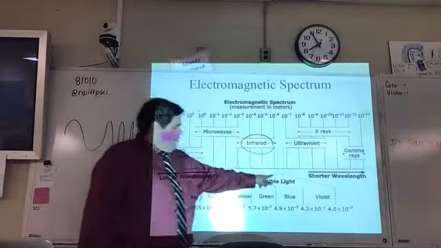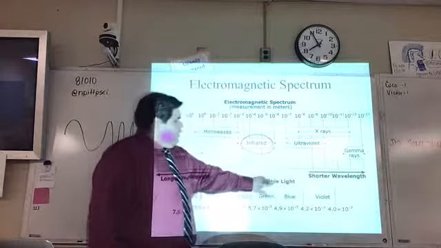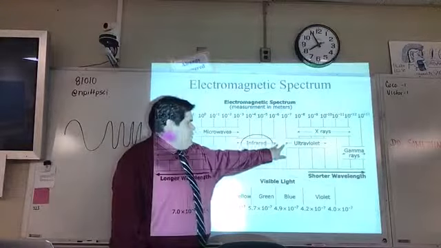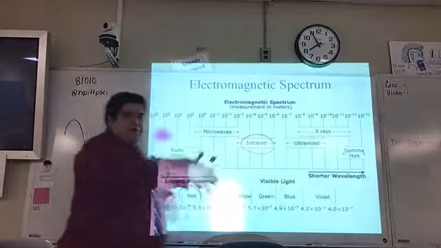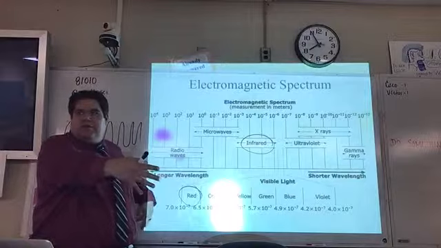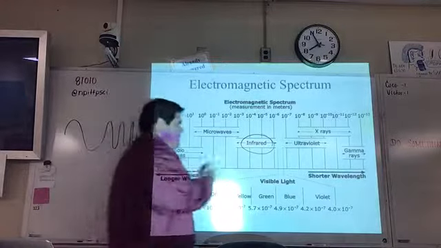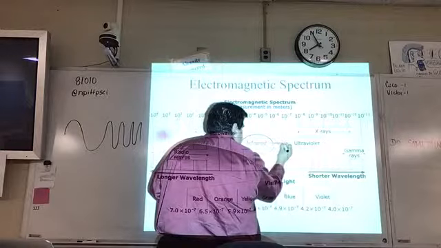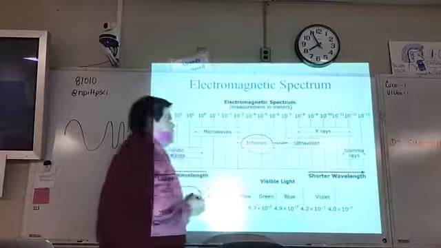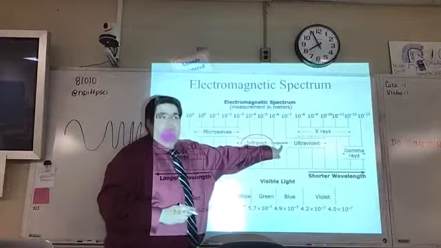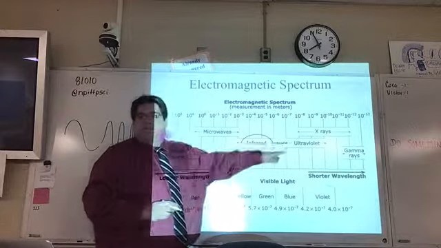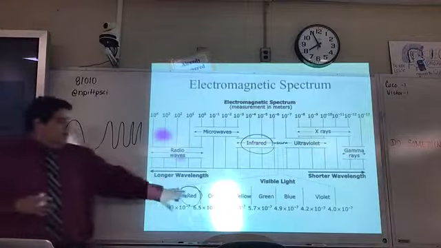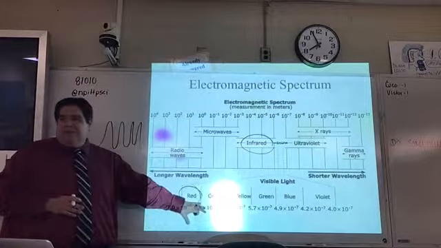See those dotted lines right there? All of these colors are right in here. They just brought them out and spread them out bigger so you can see it better. In reality, your colors of the rainbow are actually right in between that. That's where it actually fits, but they've zoomed in on the colors and separated them out here at the bottom.